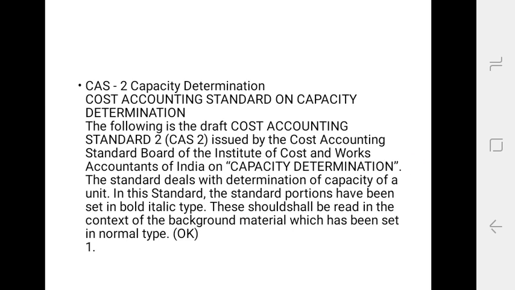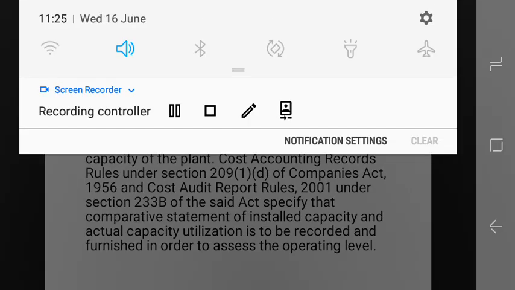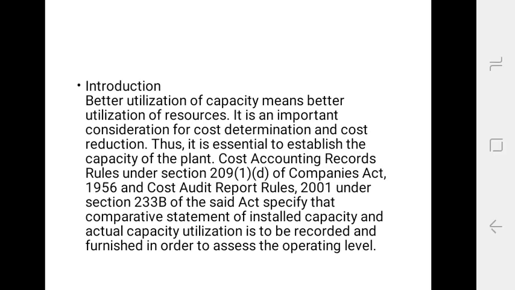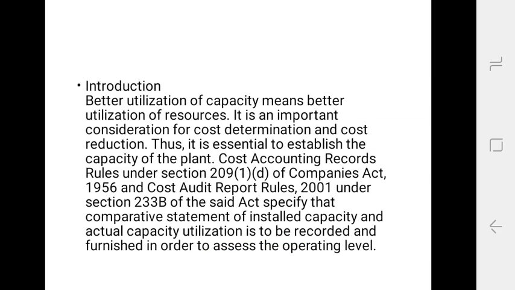And next is the introduction. In that, better utilization of capacity means better utilization of resources. It is an important consideration for cost determination and cost reduction.